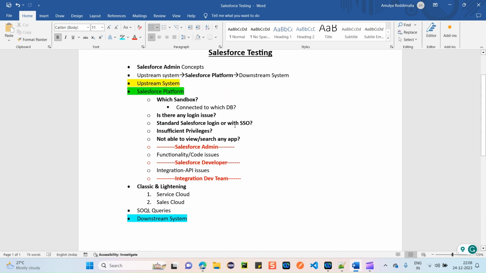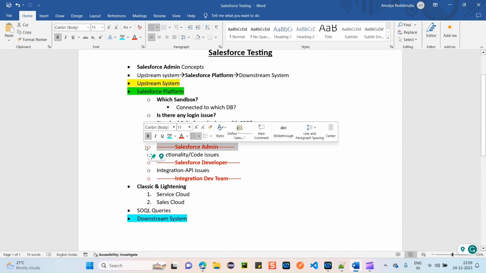This is the first question you should raise. If they have already provided you the access along with these details, then it's well and good. Regarding access there are a lot of things, which I'll discuss, but the major thing is, first you have to check your access. If you don't have access, or if you already have access and you're facing any login issue, then you have to reach out to your Salesforce administrator.